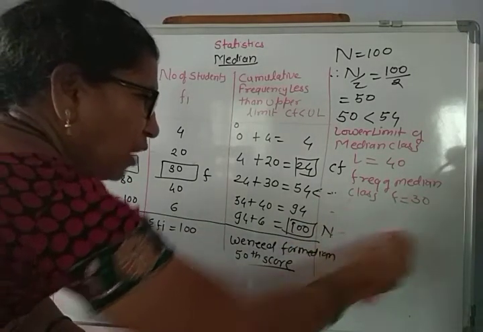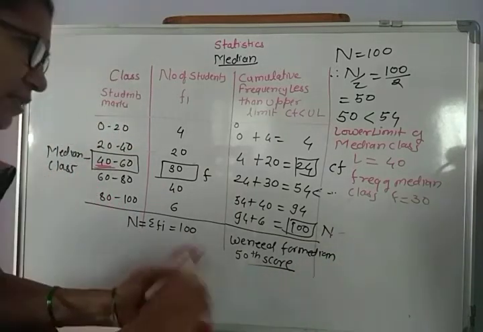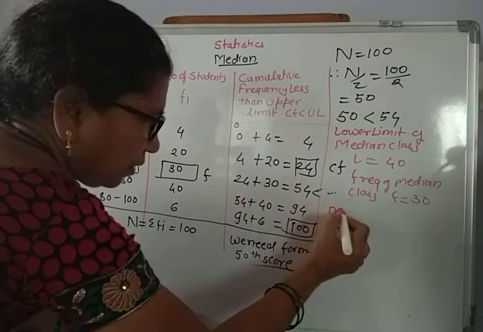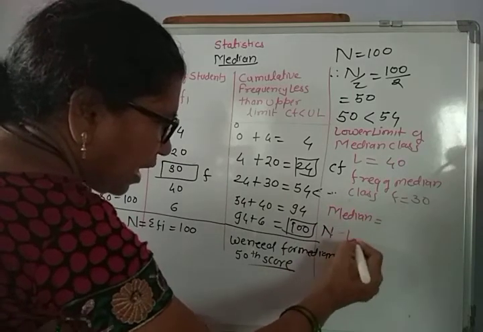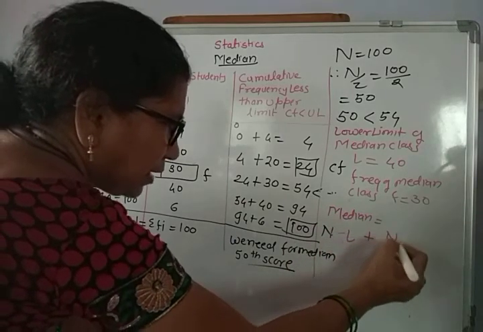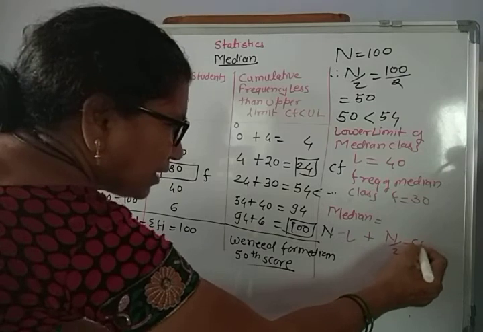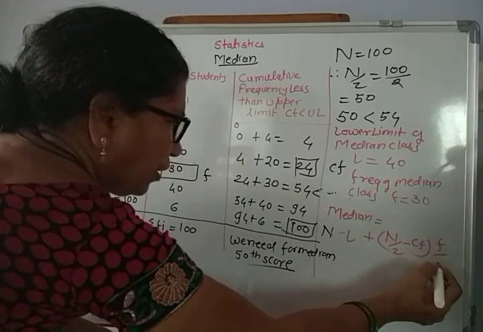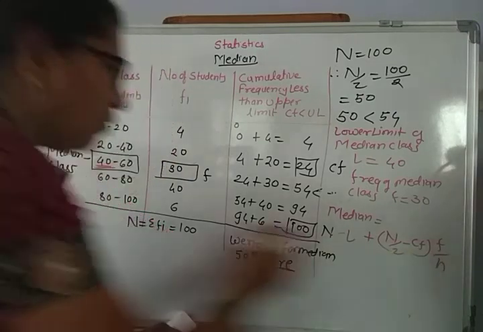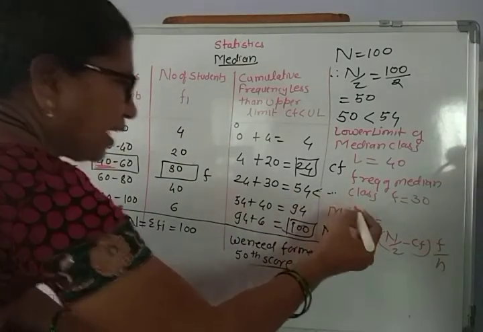So the formula for the median becomes: median is equal to L plus n by 2 minus CF, into F upon H. What is the width of the median class?